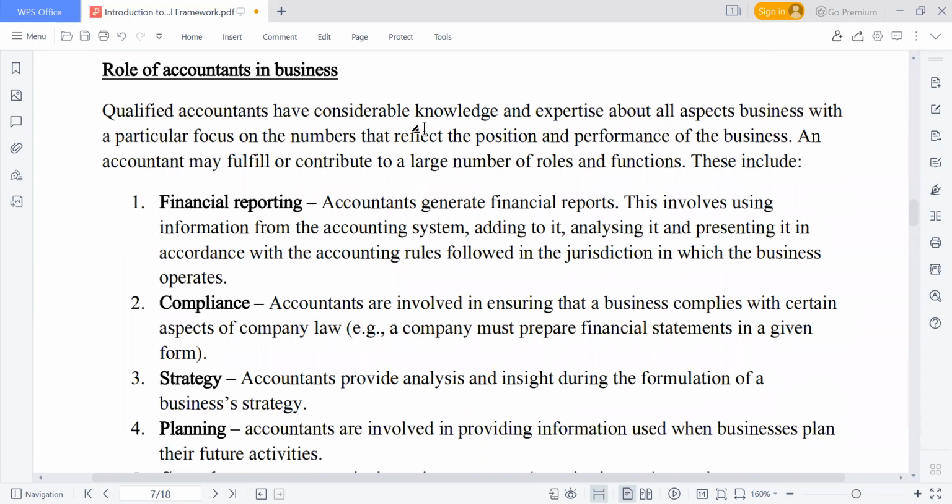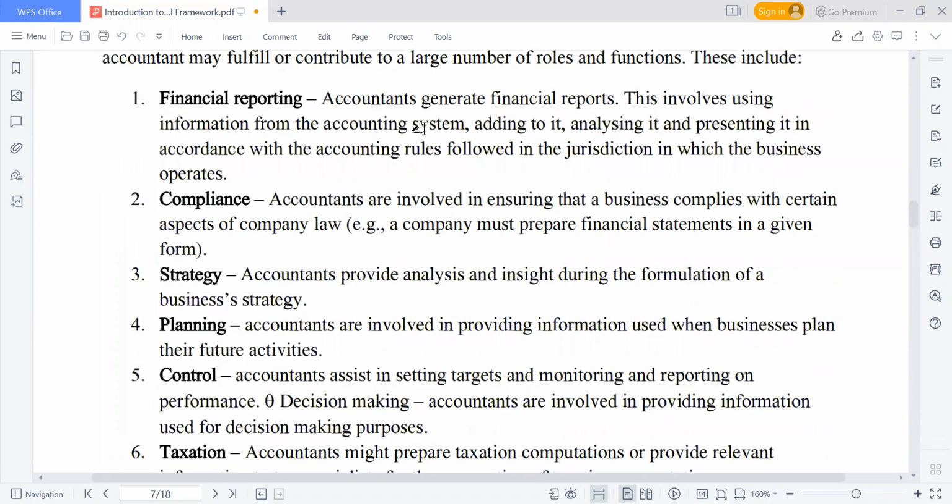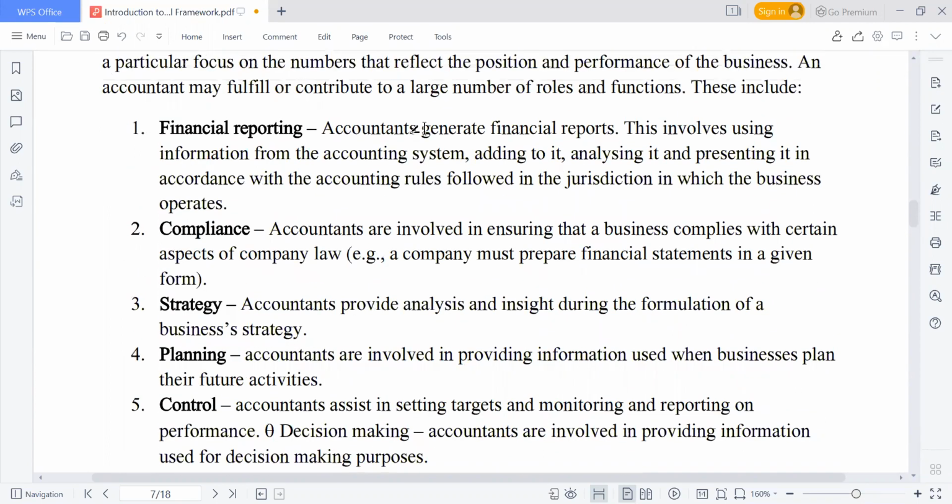Role of accountant now. And let me shift it down to at least 5. At least in the exam, the maximum they can ask you is 5. So what are the roles of an accountant? At the end of this class, you should be able to know the roles of an accountant, what are the things that an accountant does for business. Because every business requires what? There are some texts that say accounting is the language of business. So every business organization cannot do without us.